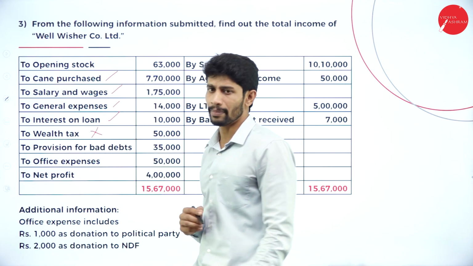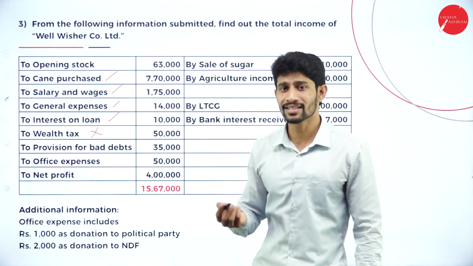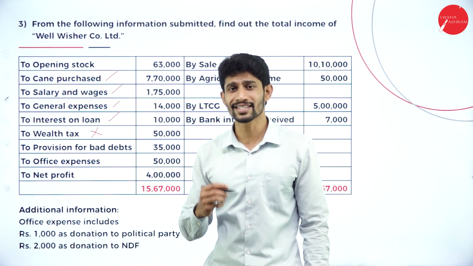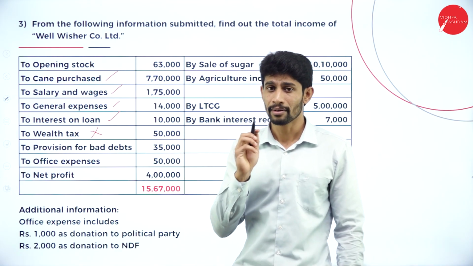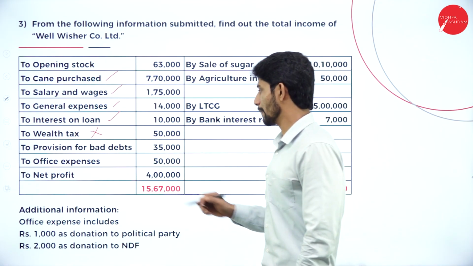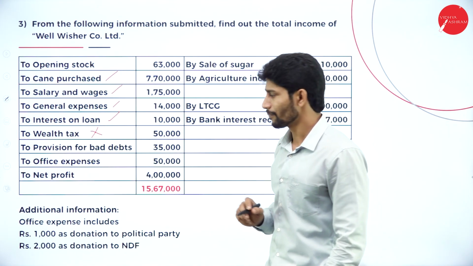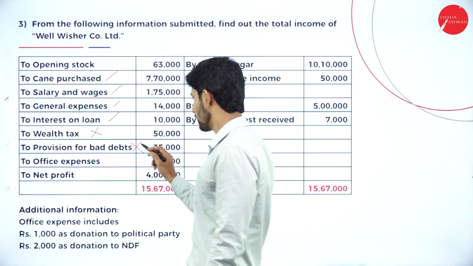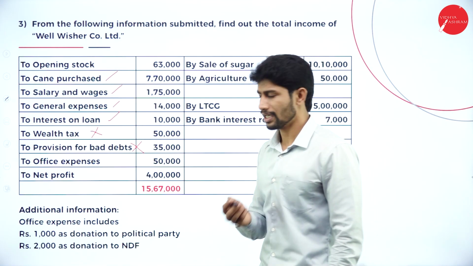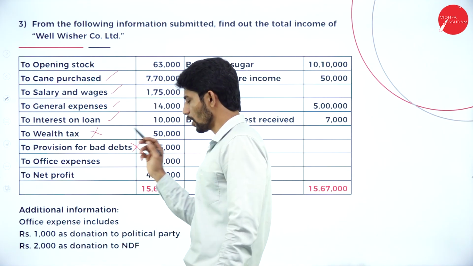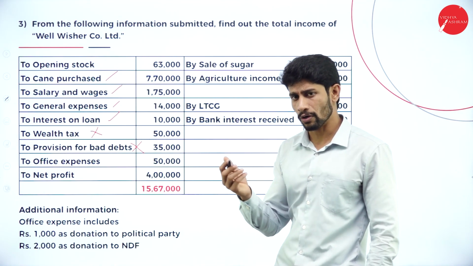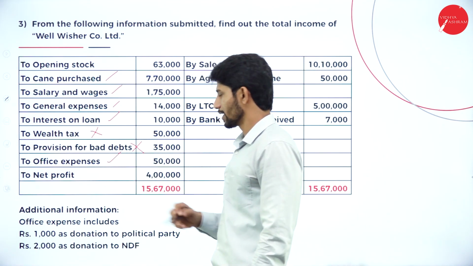Next, provision for bad debts. See, actual bad debts are a business expenditure, the company's expenditure. But reserve for bad debts or provision for bad debts is not a business expenditure. So you are supposed to add this back to net profit. Next, office expenses of rupees 50,000. Yes, obviously it's a business expenditure.